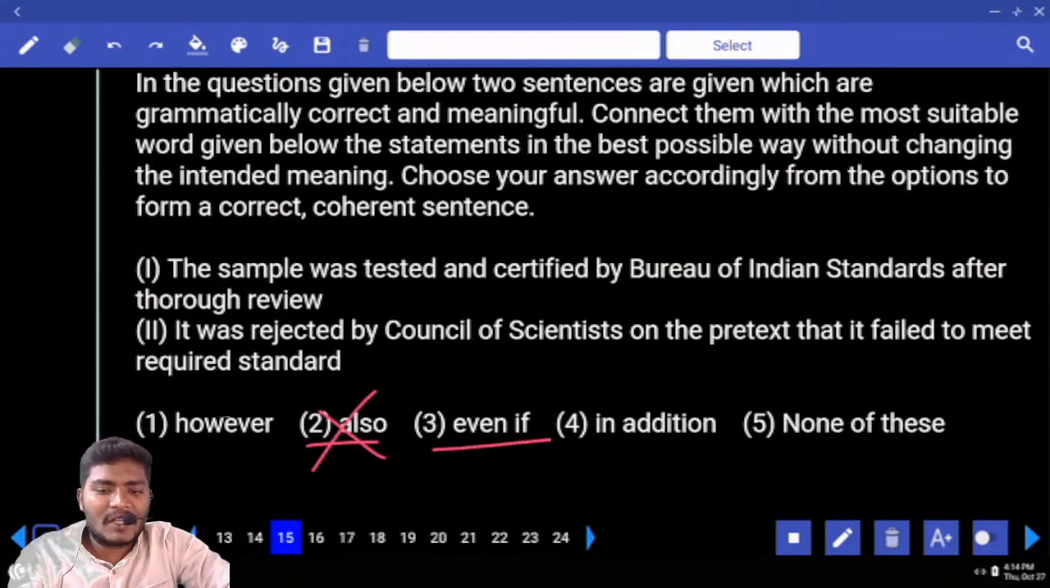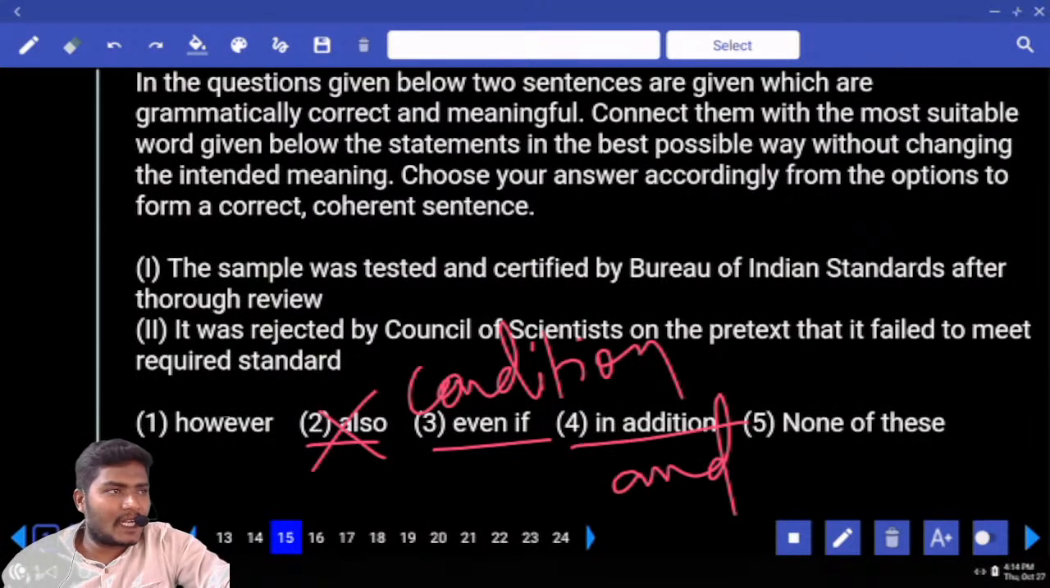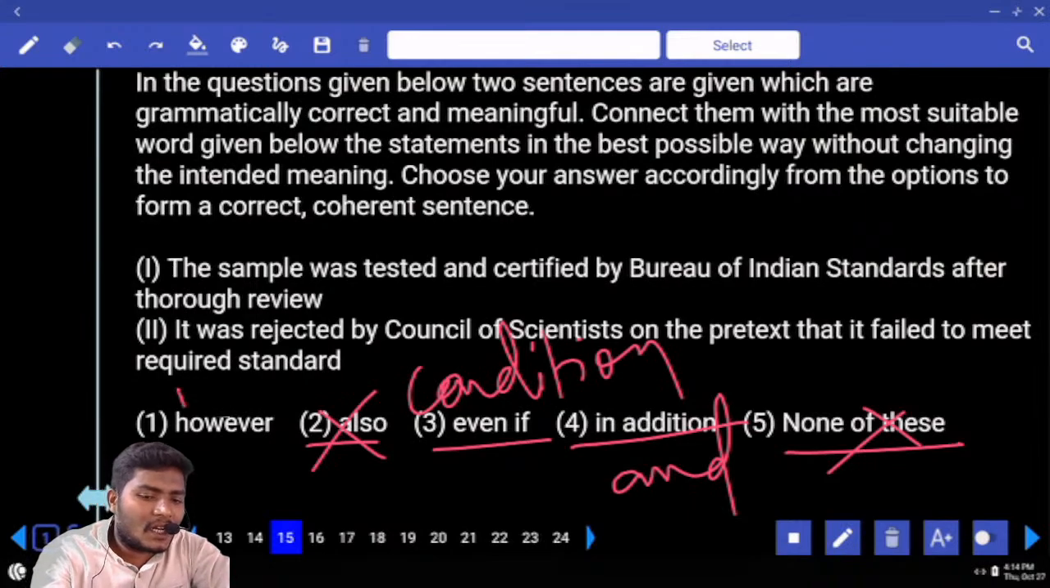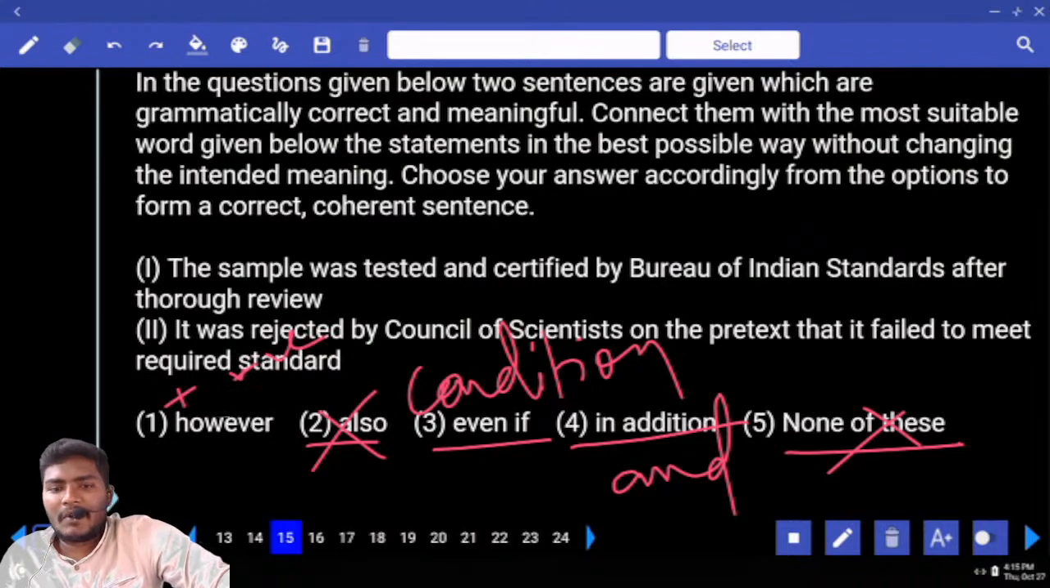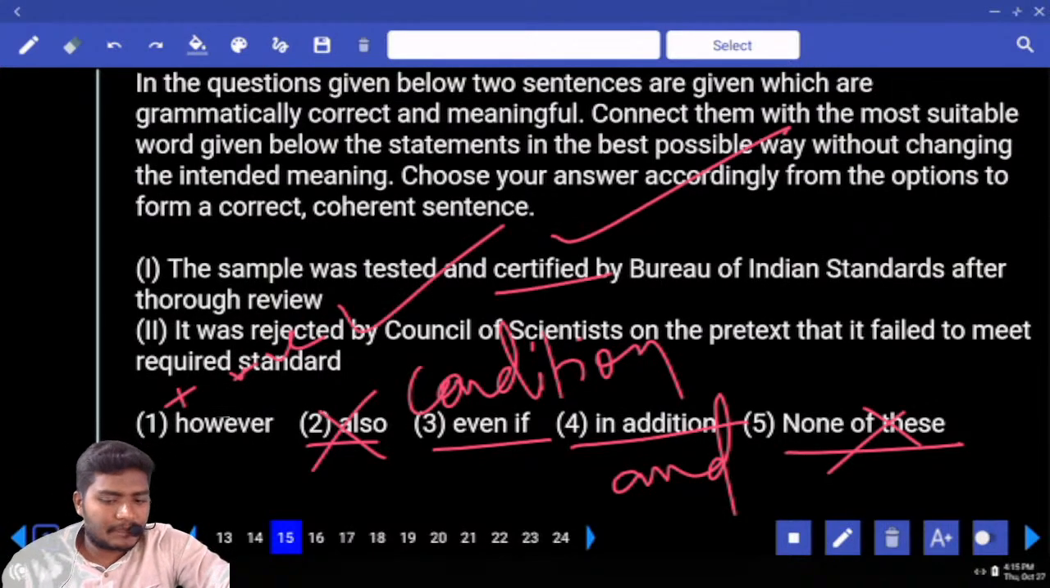Next, even if is used as the condition. Next, in addition is also used with the meaning of and. Next, none of these. No, we need one conjunction here. What is a conjunction you can use? Only contradictory statements can be combined with a however. Positive negative, negative positive. First it was certified, however later it was rejected. Next 16.